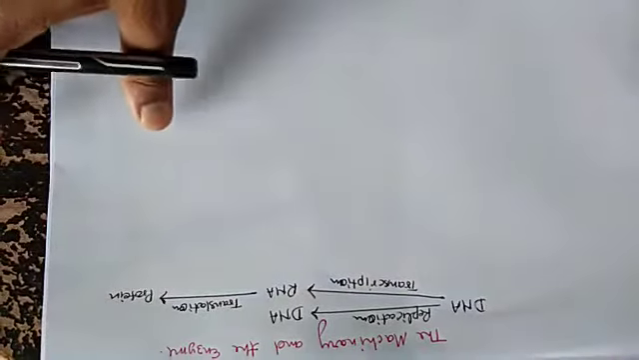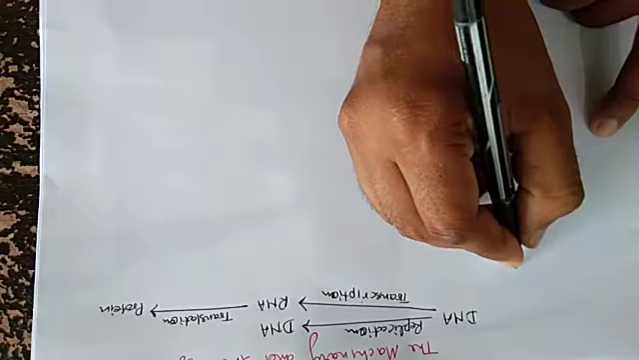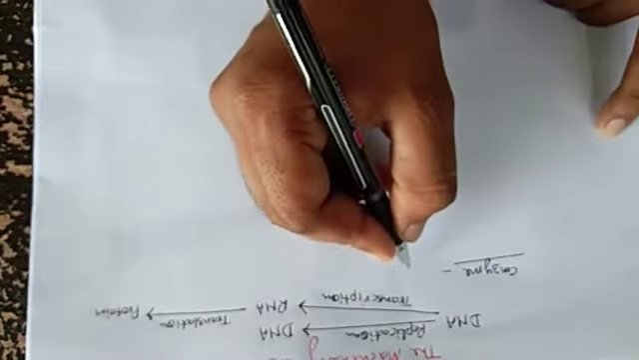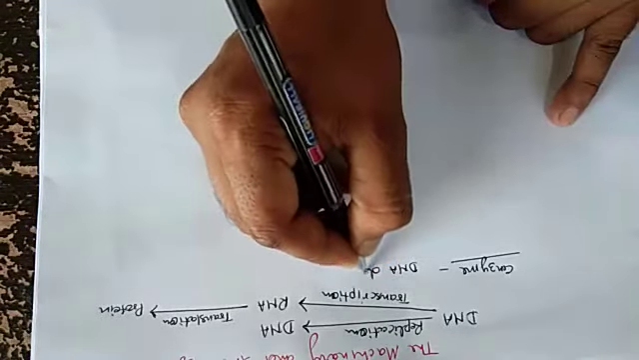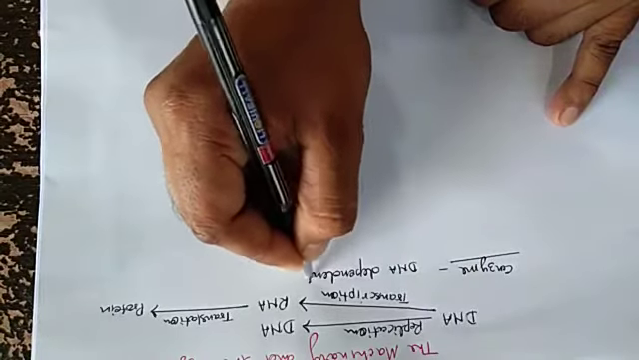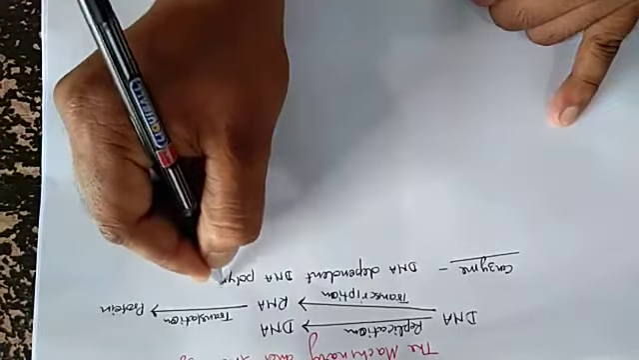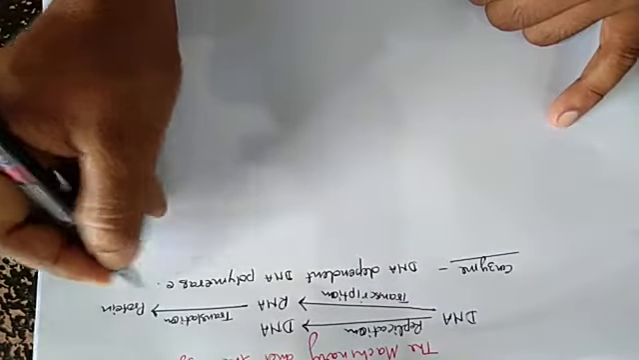Okay, we will see about the replication. Today we will see about the replication. In the replication, the enzyme which is helpful for the replication is known as DNA dependent DNA polymerase. DNA dependent DNA polymerase.